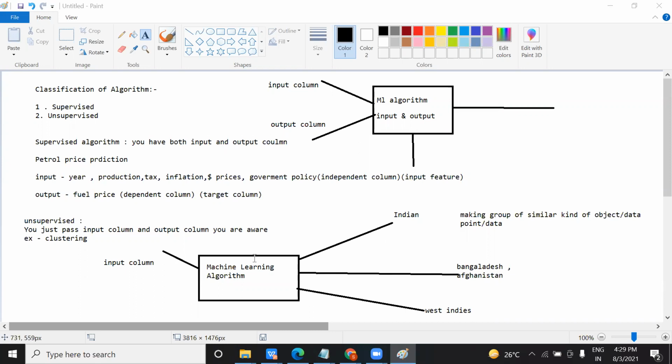In that case, whenever you use an unsupervised algorithm, you just need to pass the input columns. Input columns are maybe the different features: the product size, product name, different styles, colors, whatever different things there are, but the output you don't know. Your machine will do the analysis based on similar data and make clusters based on the distance between them.